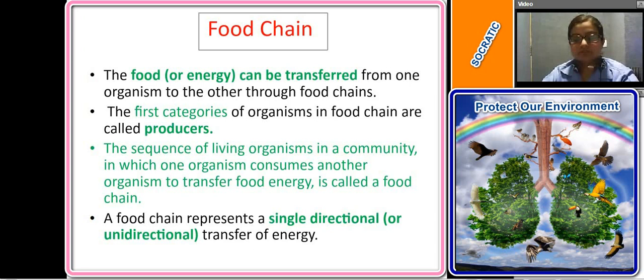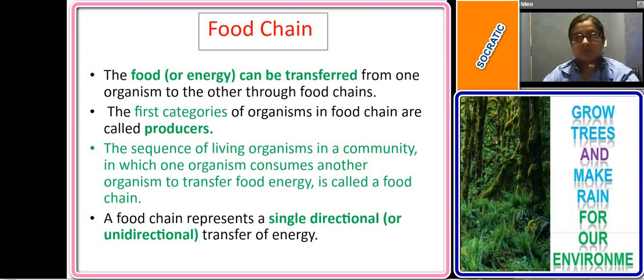I repeat, the sequence of living organisms in a community in which one organism consumes another organism to transfer food energy is called a food chain. The energy can be transferred from one organism to another through this food chain. Okay? And this transfer of energy is unidirectional. Okay? It is only in one direction.